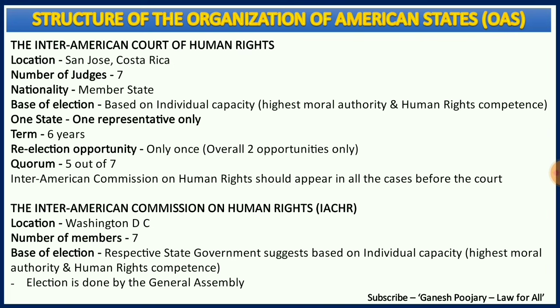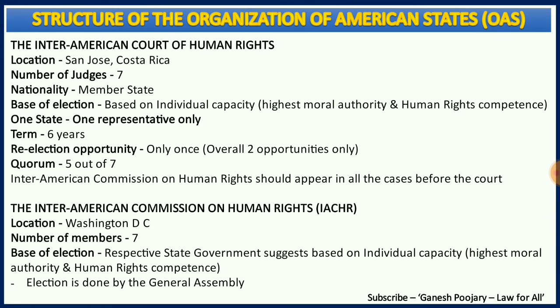And finally, the Inter-American Commission on Human Rights, that is the IACHR, should appear in all the cases before this court. These are a few important structural aspects as far as the Inter-American Court of Human Rights is concerned. Then comes the Inter-American Commission on Human Rights, that is IACHR, which is located in Washington DC.